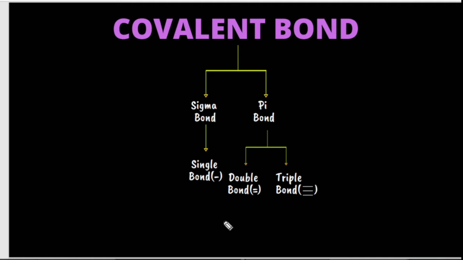A double bond has one sigma bond and one pi bond. On the other hand, a triple bond has one sigma bond and two pi bonds.